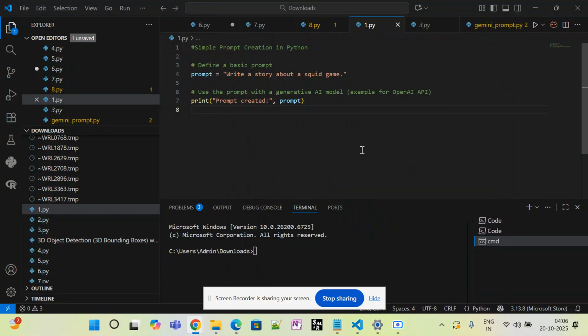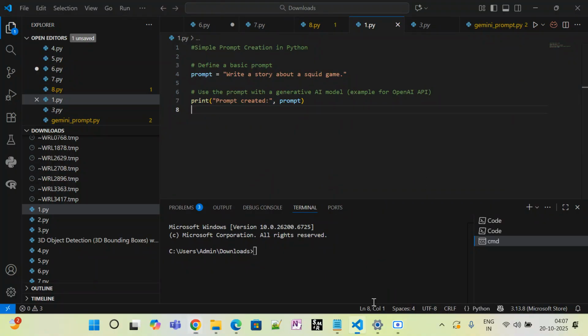code. Okay, so no LLM model will work without a prompt, or no generative AI will work without a prompt. So how will we create the prompt? Like if I add an OpenAI API key, then that's my model, right? So how will this simple API key and these simple prompts work? Let me go ahead and execute it.